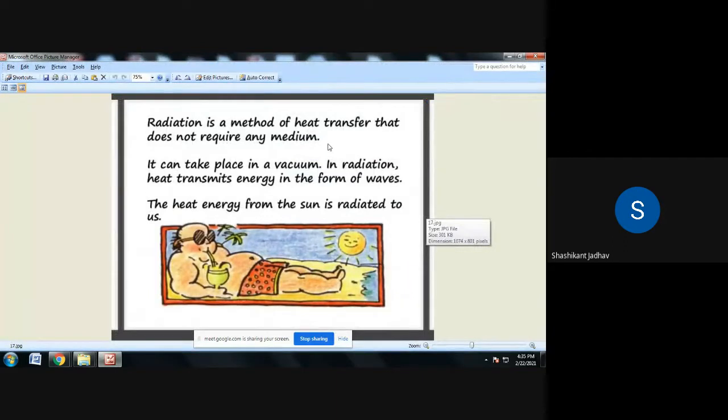Radiation is a method of heat transfer that does not require any medium. As I already told, there is no need of any medium to transfer the heat, so it can take place in a vacuum. In radiation, heat transmits energy in the form of waves. The heat energy from the sun is radiated to us. That is nothing but radiation.